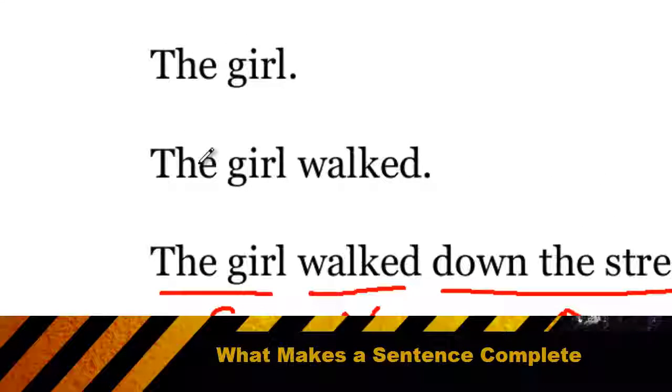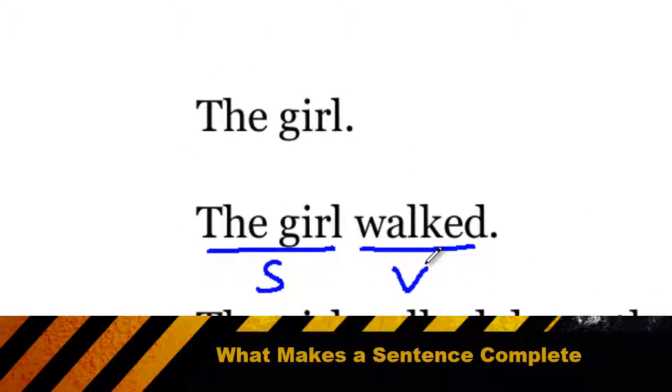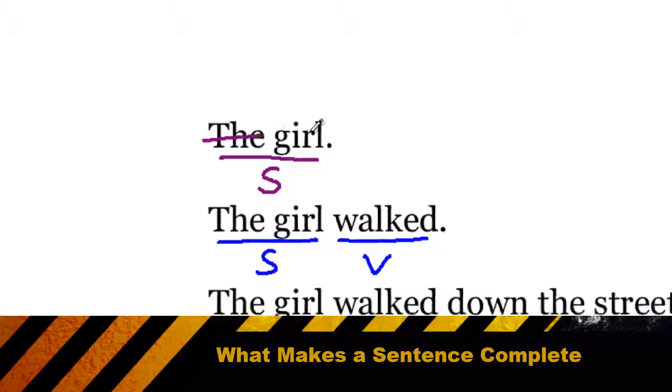In the sentence above, we have the girl, the subject, and we also have a verb, walked. That too is a complete sentence because although we don't have an object, the object is not required. However, in the top sentence, we only have the girl, the subject, no verb. So without a verb, we would consider this not to be a complete sentence.